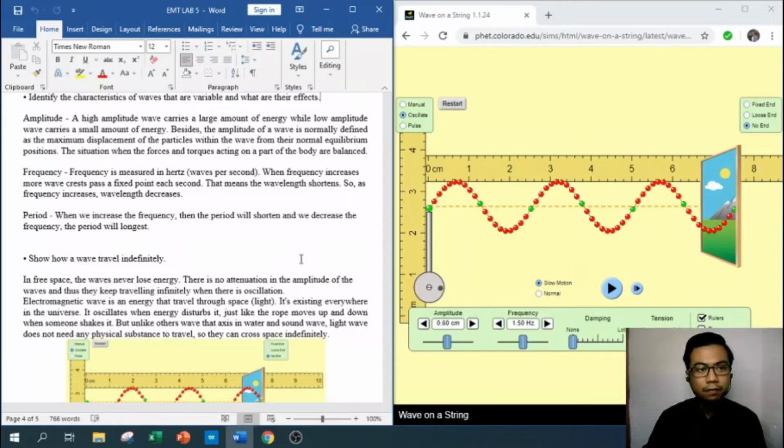Okay, this is Lab 5. In this lab, I want to present about this part and this part. So this is amplitude. A high amplitude wave carries a large amount of energy while a low amplitude wave carries a small amount of energy. Besides, the amplitude of a wave is normally defined as the maximum displacement of the particle within the waveform from its normal equilibrium position.